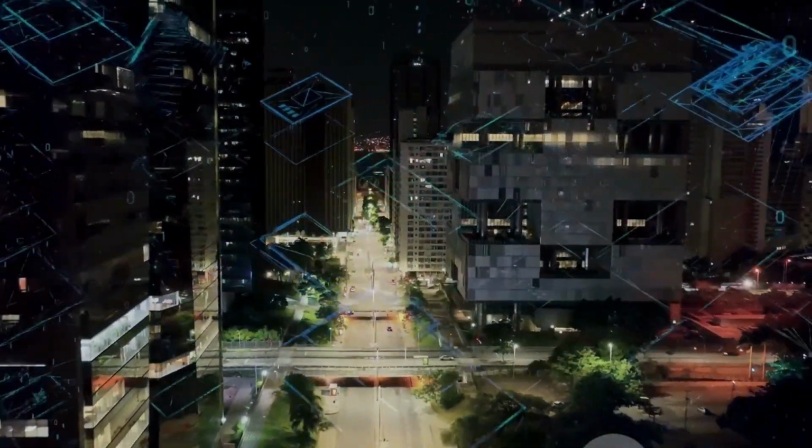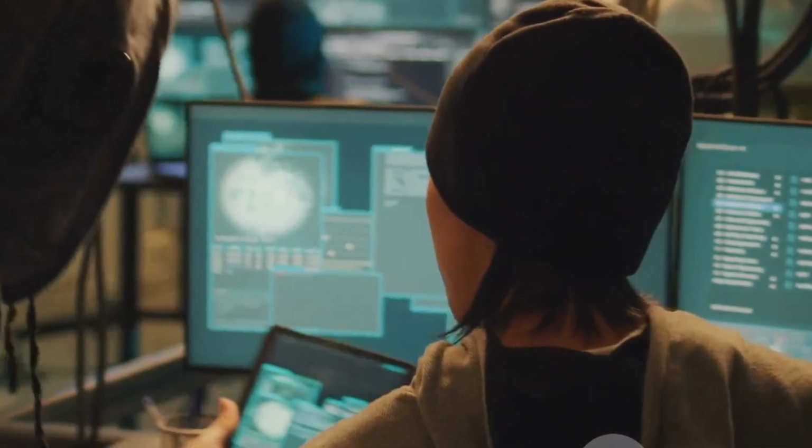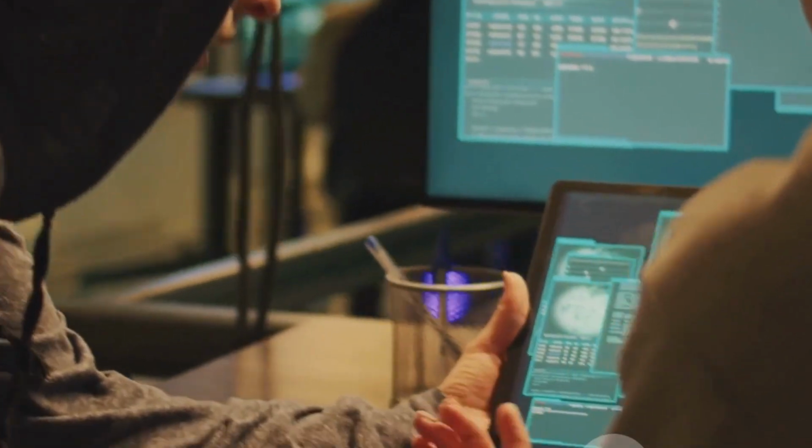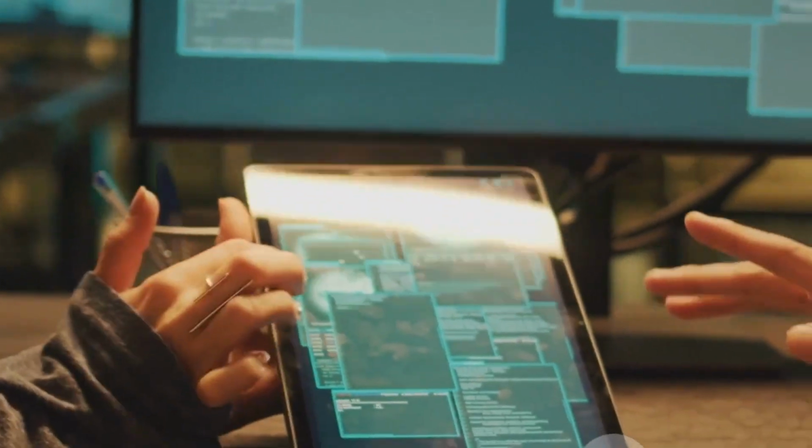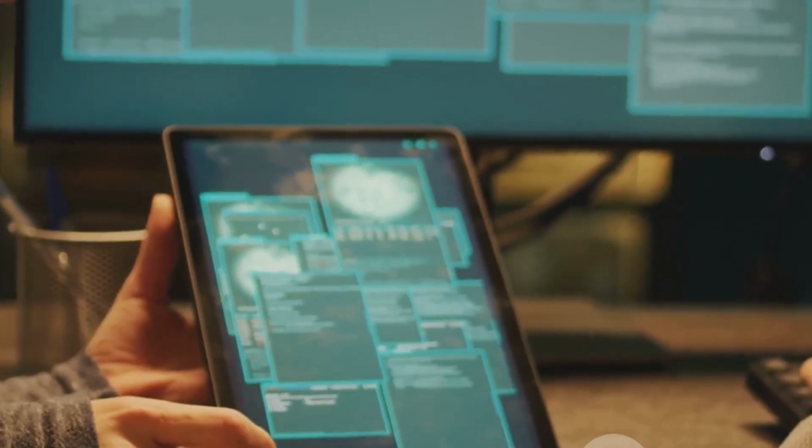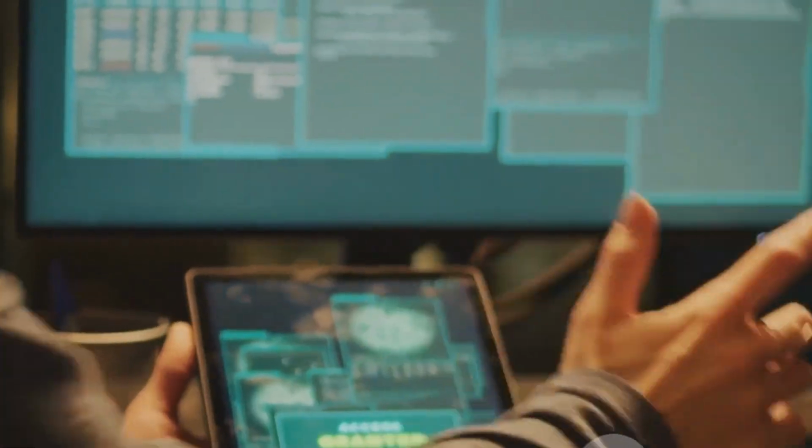Although some view hacktivism as a form of digital vandalism, others see it as a modern form of civil disobedience. And while the legal and ethical implications of hacktivism are hotly debated, one thing is clear: hacktivists are passionate